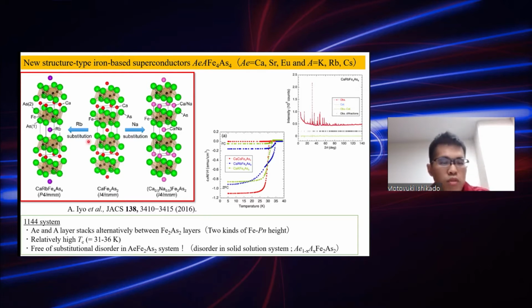But in some dopants with a small ionic radius, the A and A' sites separate and the layers stack alternately between the iron arsenic layers. And the Tc is relatively high, 31 to 36 Kelvin, for a 122 system. And it is remarkable that this is free of substitutional disorder in the 122 system.